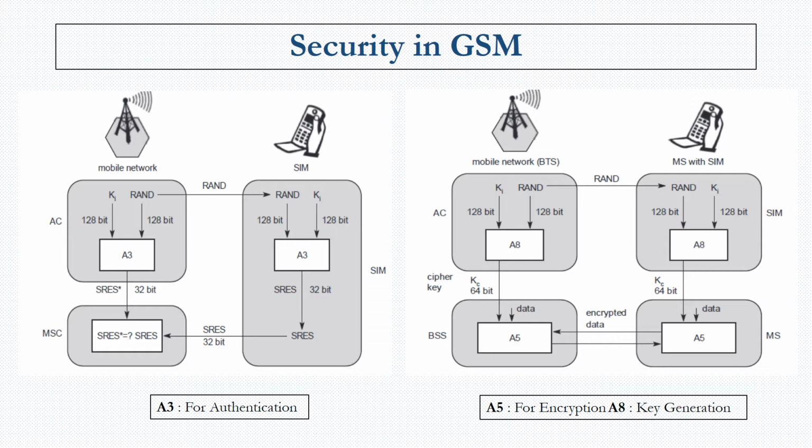And the A8 algorithm generates a cipher key, which is called KC. And that cipher key is a 64-bit key. Using the 64-bit key and the data, the encryption happens. And that encryption algorithm is the A5 algorithm, and that is done in the BSS. And then the encrypted data is sent to the mobile station. And the other way around, when the mobile station sends data, it is sent in encrypted form, and at the other end it is decrypted. So that is how security is given to the data that is being transmitted.